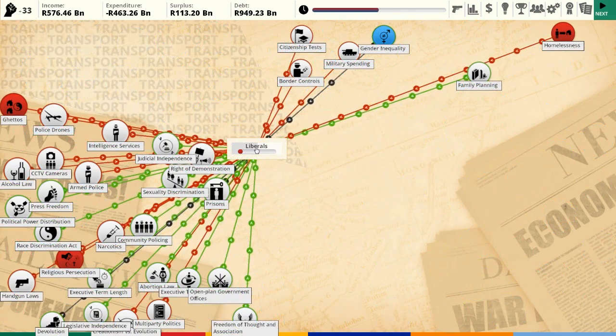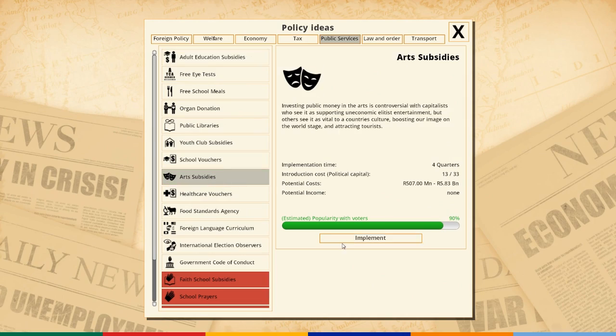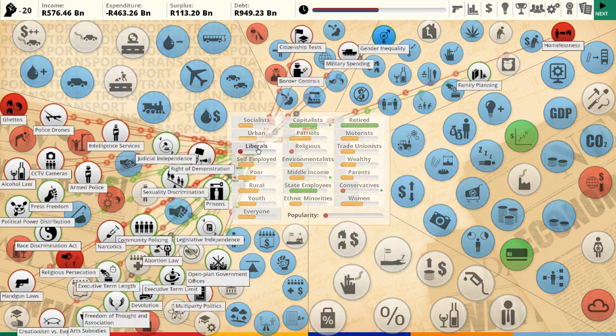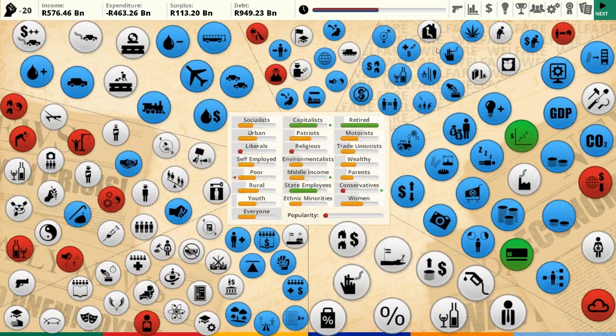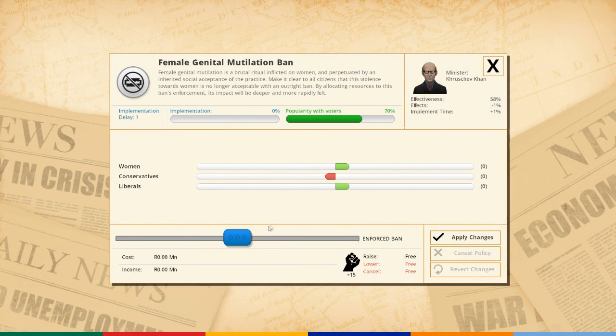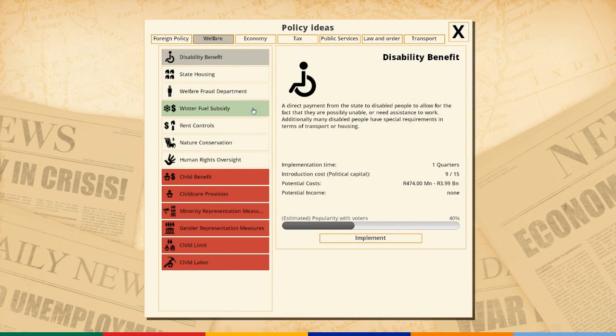These bloody liberals. Right, build an opera house, that will keep you happy. What I want is stuff that pleases the liberals but doesn't upset anyone else, which is, I reckon, it's terrible to say I'm doing this just to please liberals, but obviously that's a good thing.